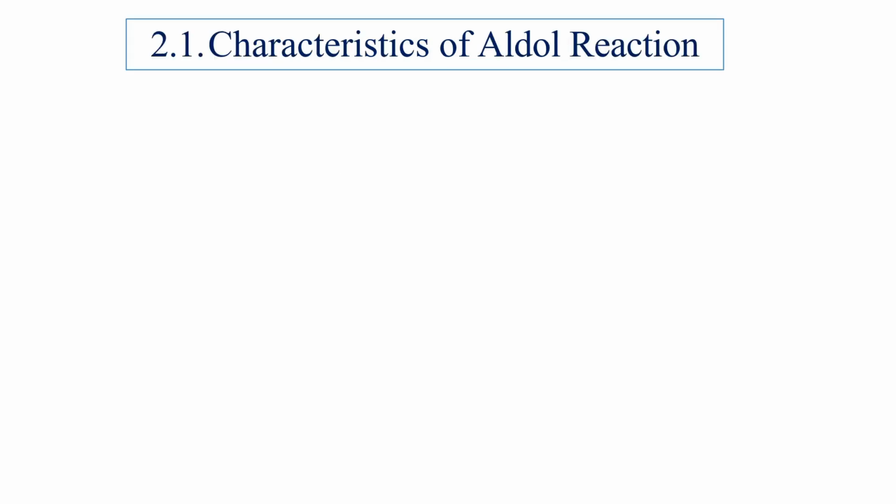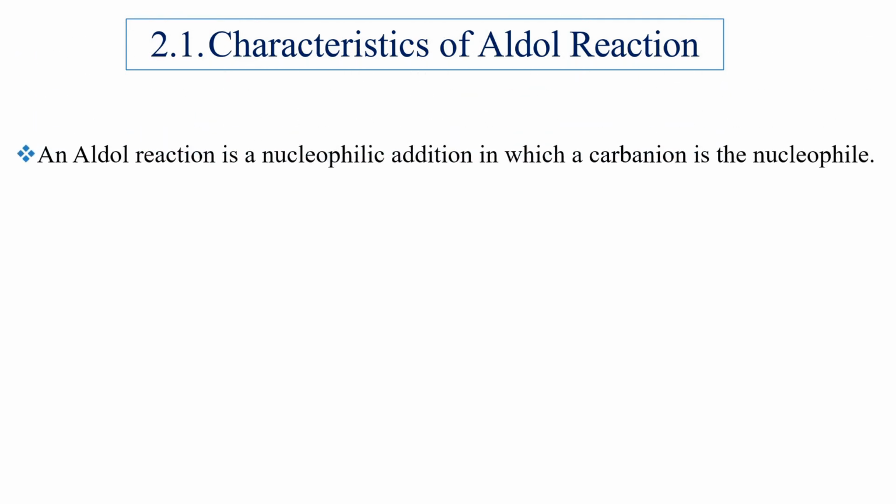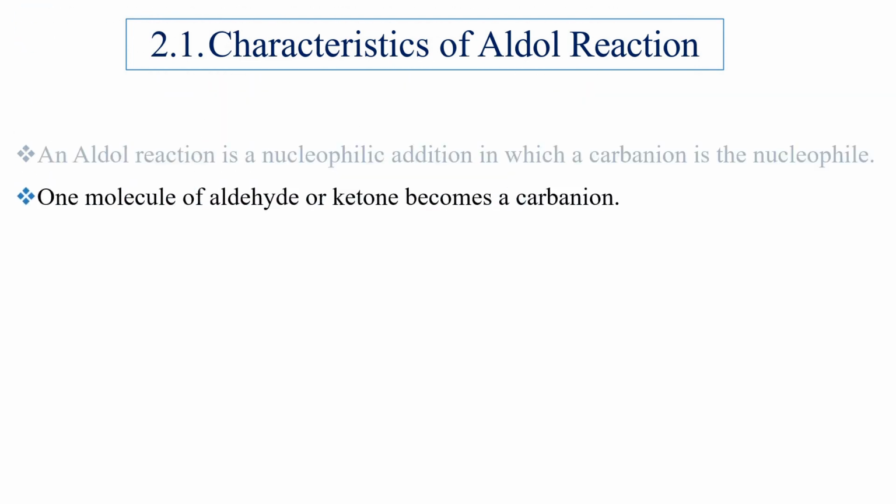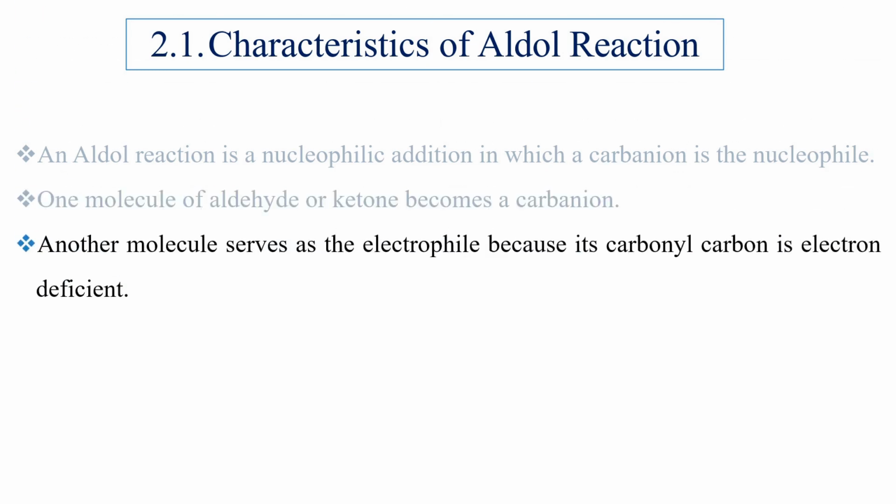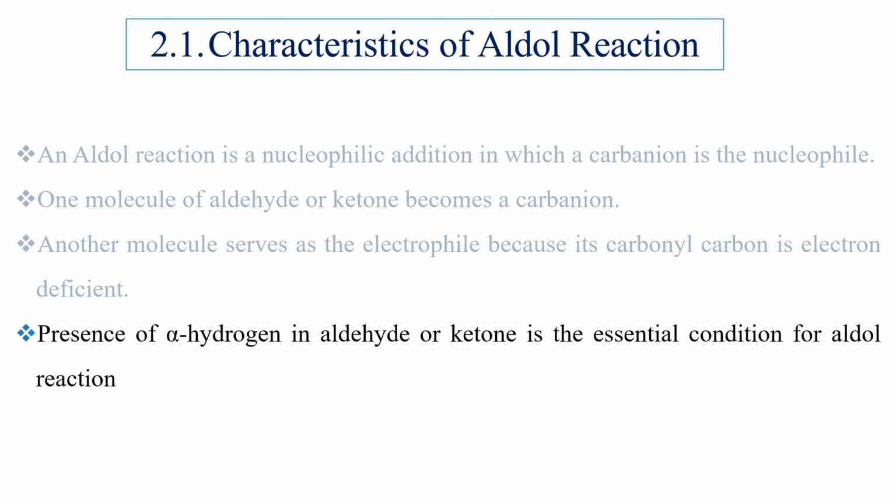Coming to characteristics of aldol reaction, aldol reaction is a nucleophilic addition in which a carbanion is the nucleophile. Among the two molecules of aldehyde or ketone, one molecule becomes a carbanion, and another molecule serves as the electrophile because its carbonyl carbon is electron deficient. Presence of alpha hydrogen in aldehyde or ketone is the essential condition for Aldol reaction because only such type of carbonyl compounds form carbanion in the presence of base.